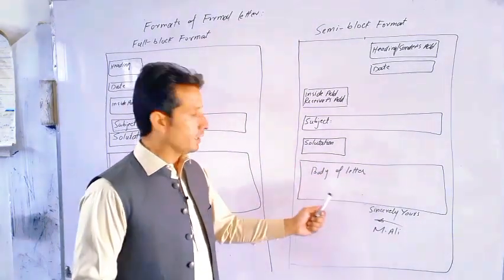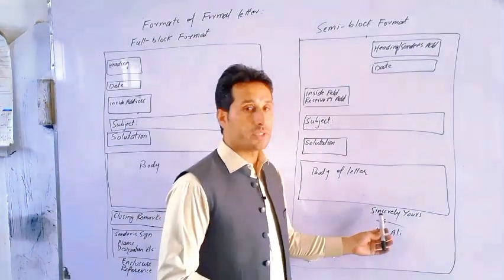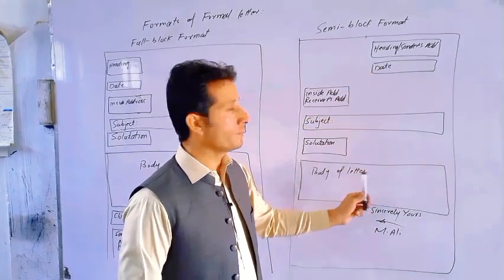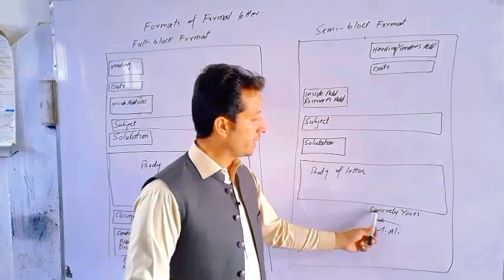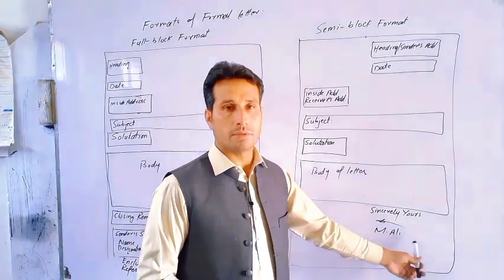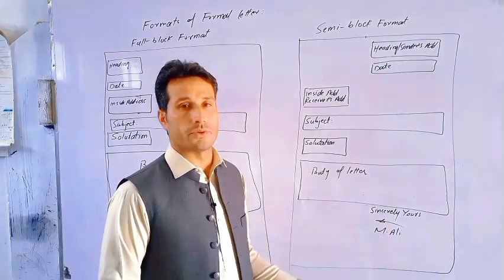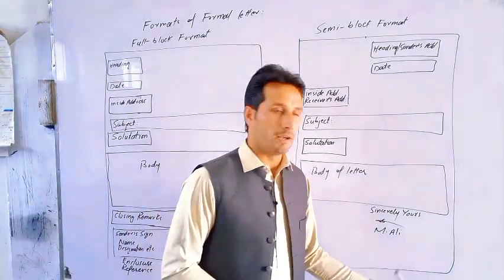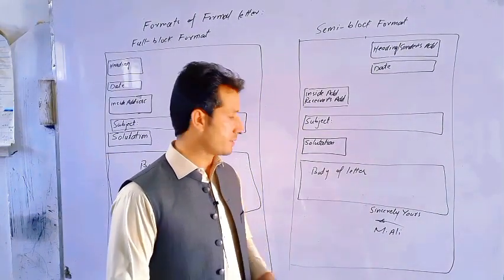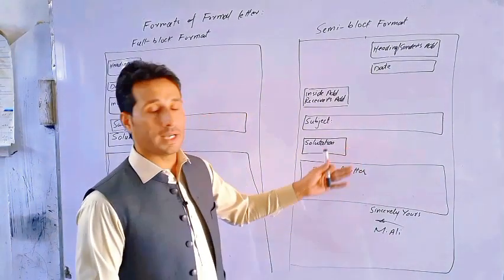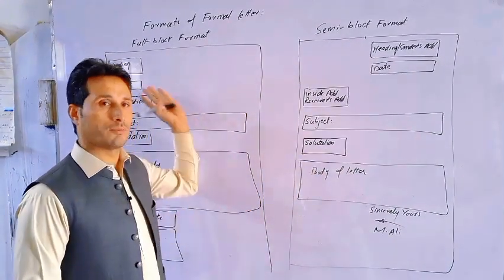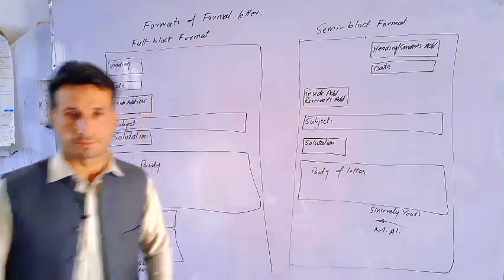And then the body, paragraphs and closing remarks go just below the heading, straight below the heading or date. So we write closing remarks, then signature and name, designation, department, institution, contact information, and if you have attachments or reference, etc., we can put that list here as well. So they are the two major or standard formats for formal writing: full block and semi block.